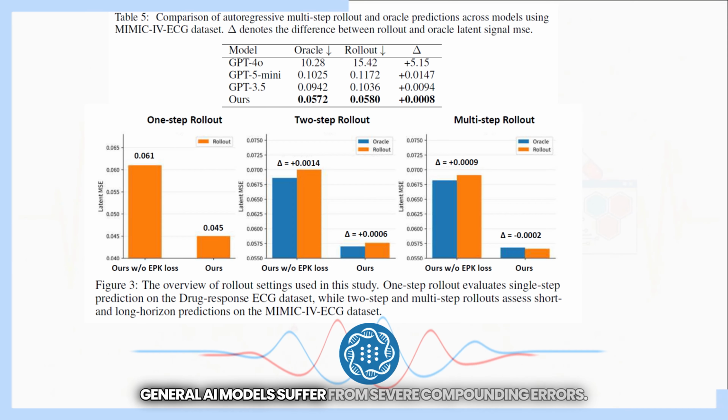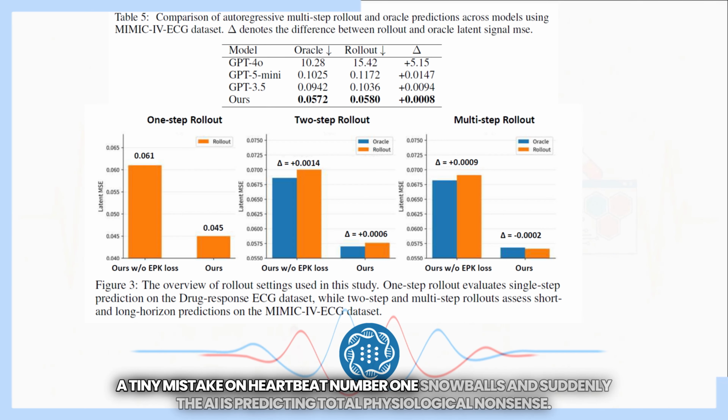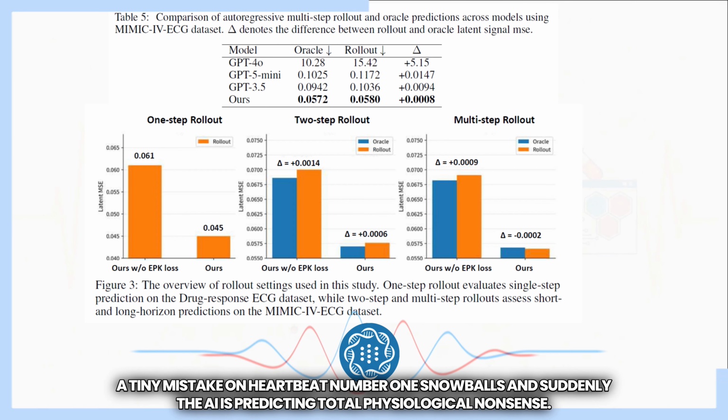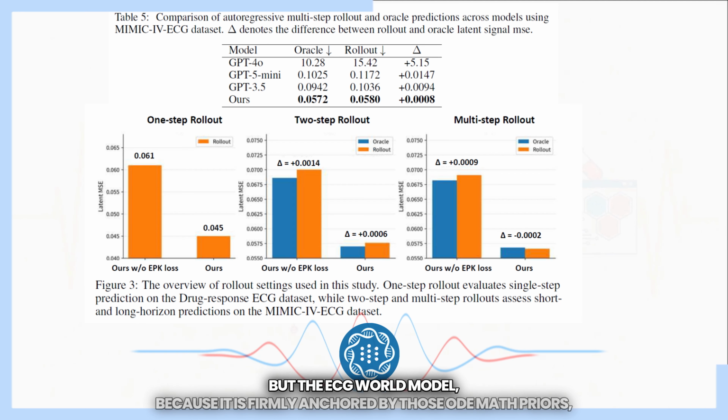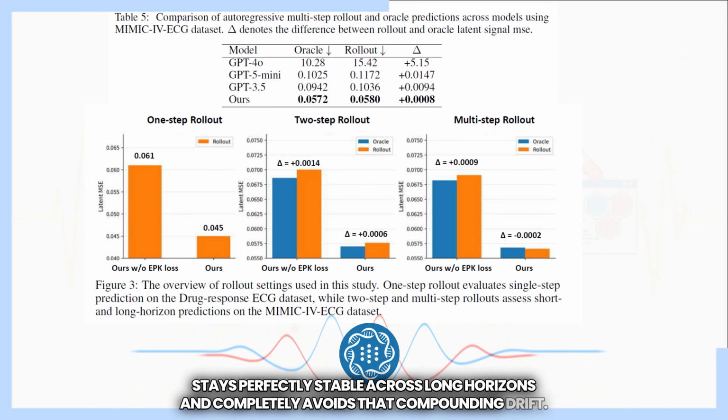General AI models suffer from severe compounding errors. Think of it like a snowball effect. A tiny mistake on heartbeat number 1 snowballs, and suddenly the AI is predicting total physiological nonsense. But the ECG world model, because it is firmly anchored by those ODE math priors, stays perfectly stable across long horizons and completely avoids that compounding drift.